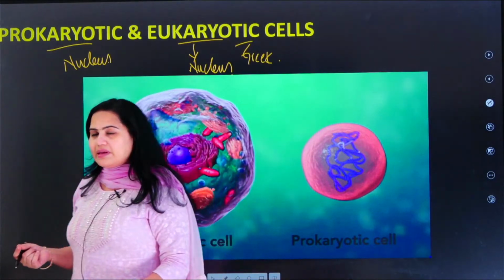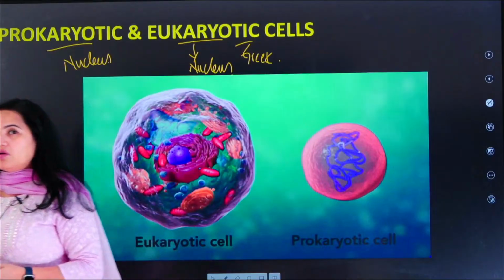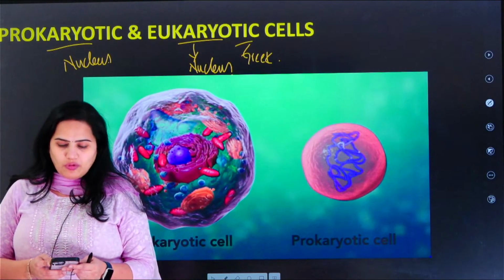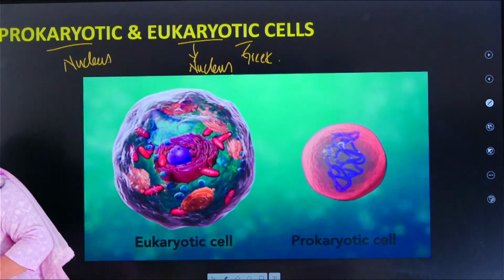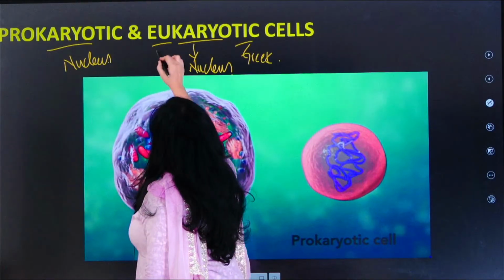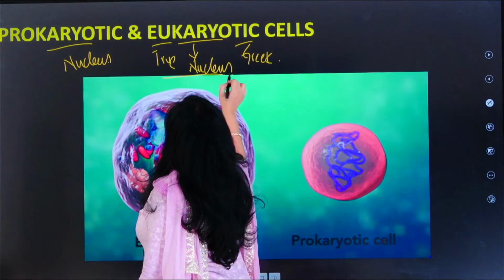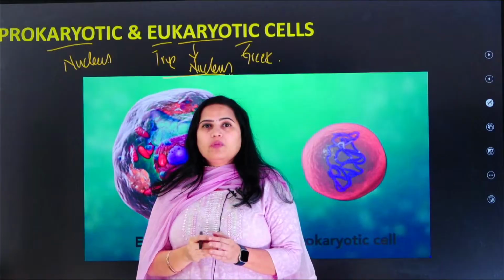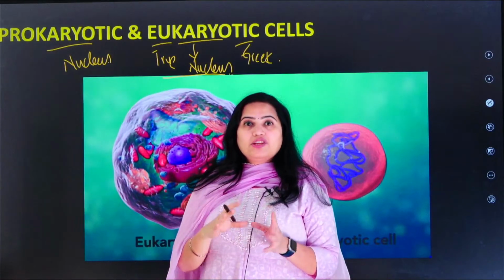They are simple cells, and they consist of limited organelles. And then we see the eukaryotic cells, where eu means true. So true nucleus. Eventually, as the cell faced so many challenges in its life, what happened?